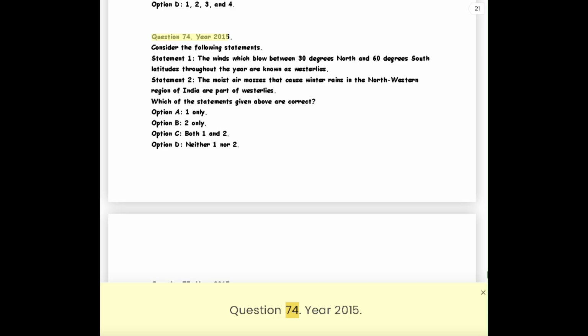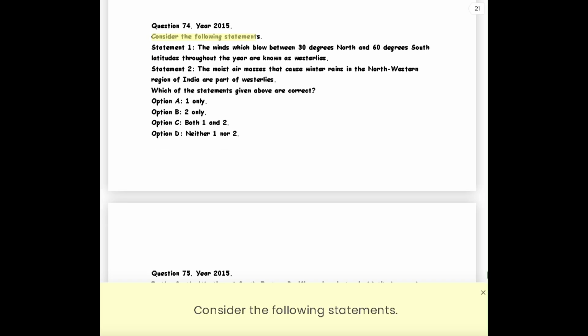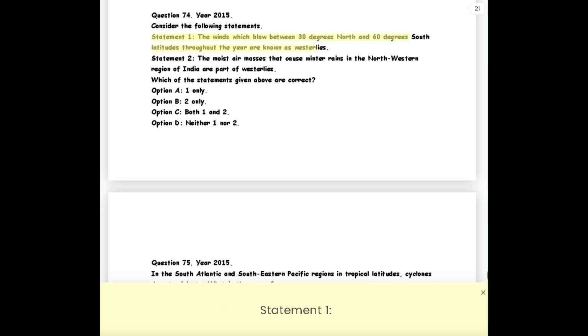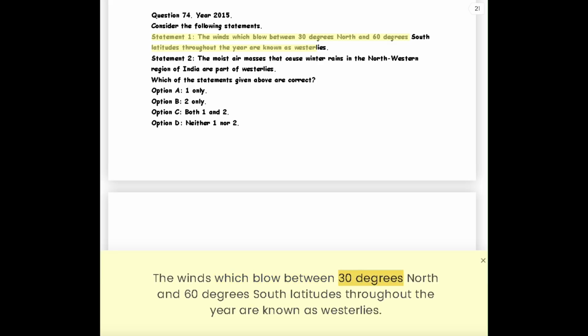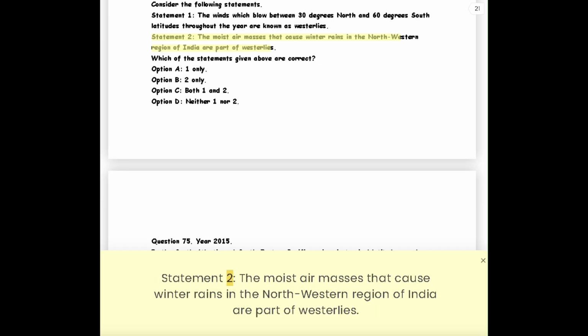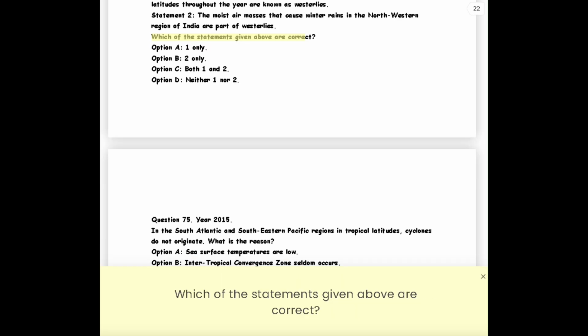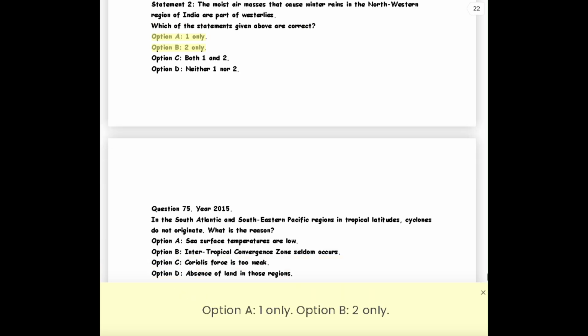Question 74. Year 2015. Consider the following statements. Statement 1. The winds which blow between 30 degrees north and 60 degrees south latitudes throughout the year are known as westerlies. Statement 2. The moist air masses that cause winter rains in the northwestern region of India are part of westerlies. Which of the statements given above are correct?